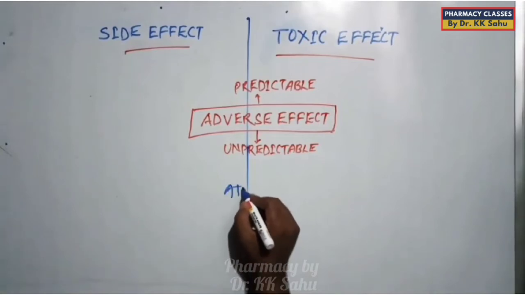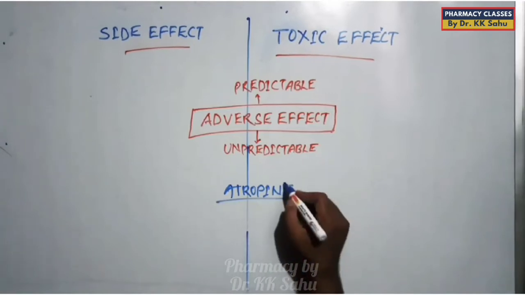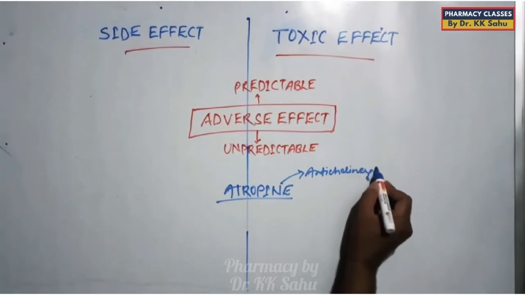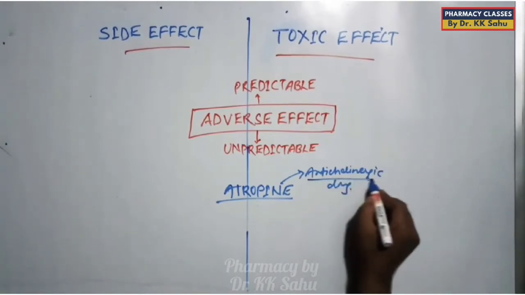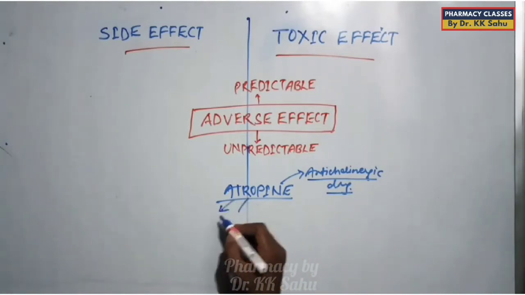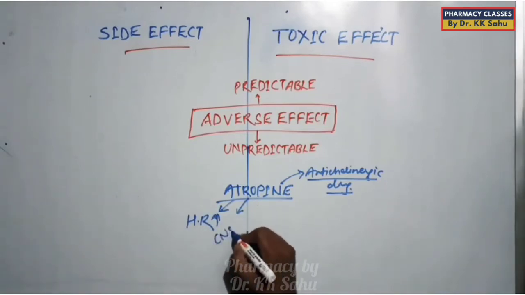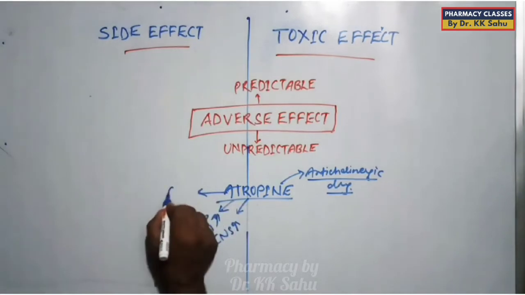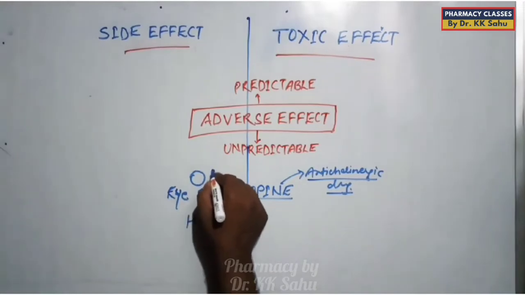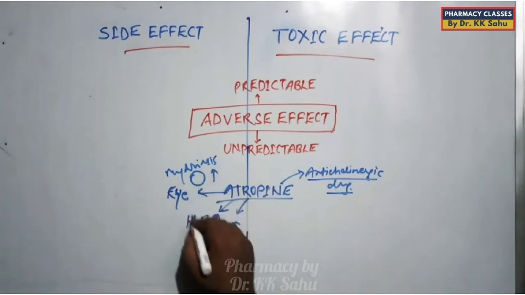Let's have an example of atropine. It is a well-known anticholinergic drug, as it blocks all the nerve transmission of cholinergic. So, what are its major effects? It increases heart rate. It also increases the function of CNS, and in the eye, it causes mydriasis, meaning an increase in the size of the pupil. These are its major effects.